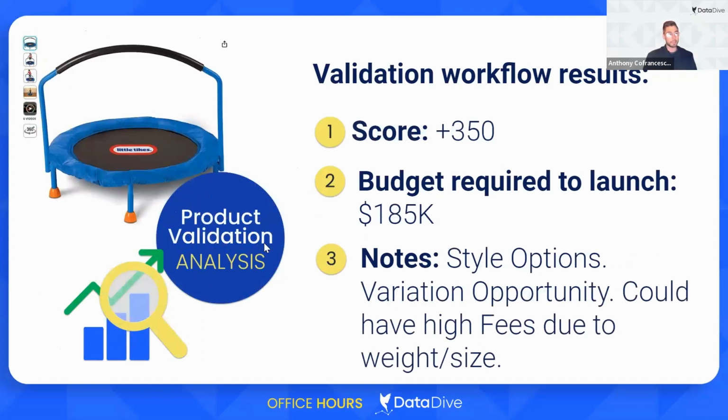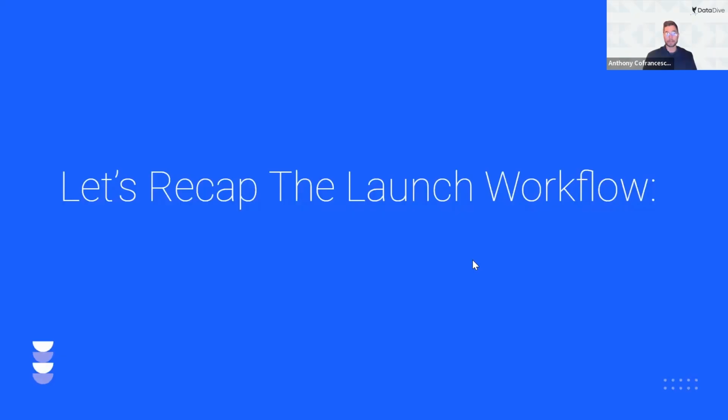For the kids' trampoline, we had a score of a +350. The budget required to launch was $185,000. And while there were some opportunities for variations, potentially on different styles, there might have also been additional risks for it being a large product due to height and weight.